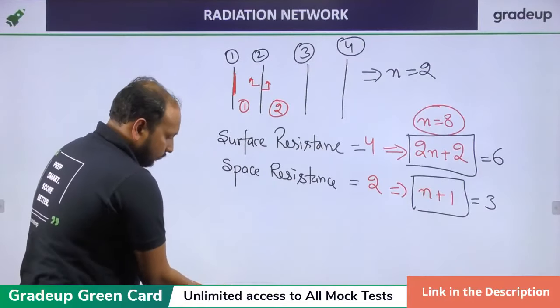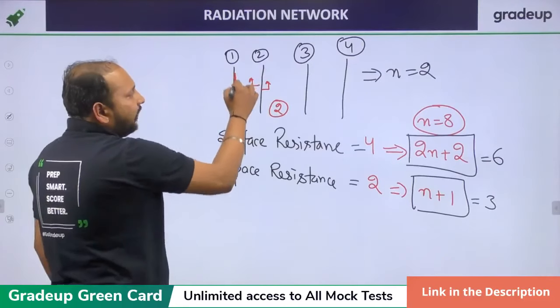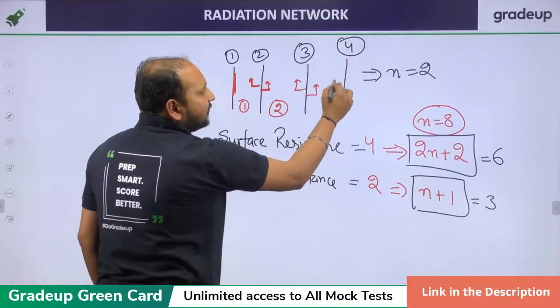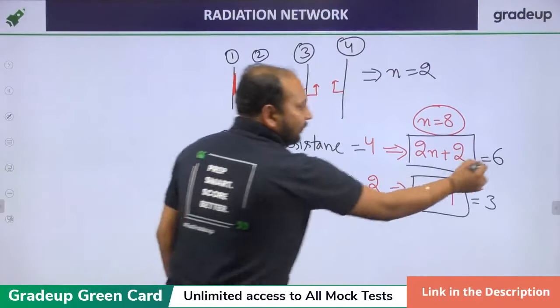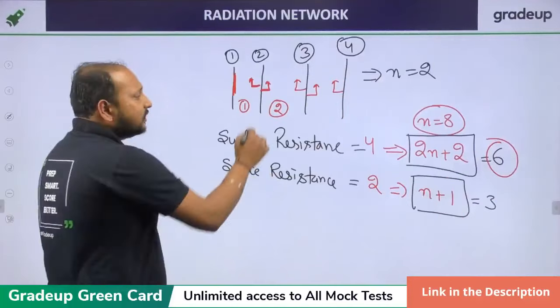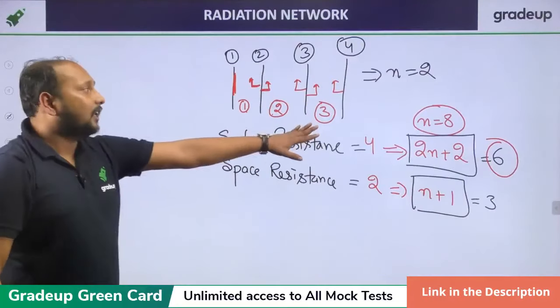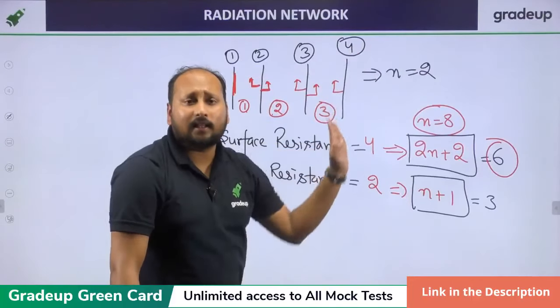Let us check. This is surface 1, this is 2, 3, 4, 5 and 6. Clear? So the total number of surface resistances is 6. Space resistances are 1, 2, 3, which is 3. So this is applicable for all the plates, all the surfaces.